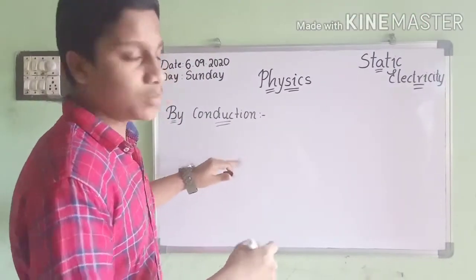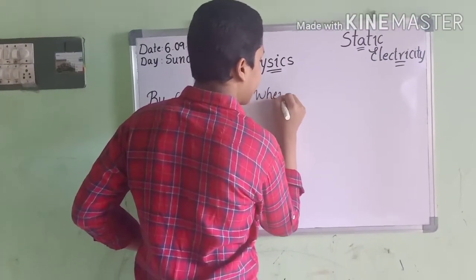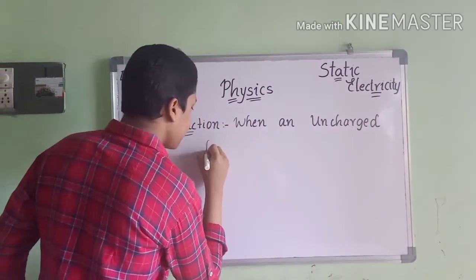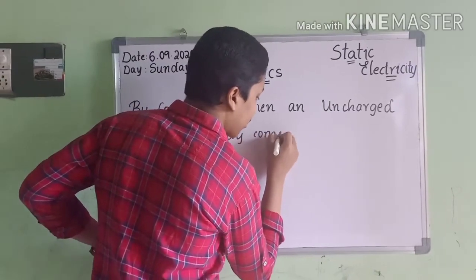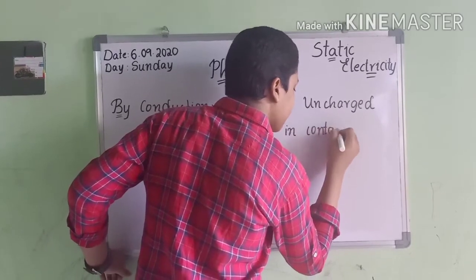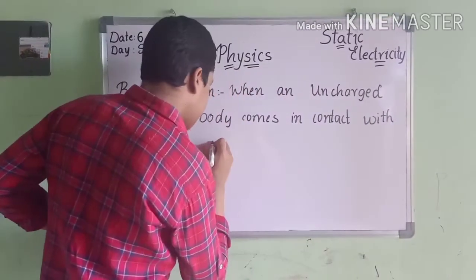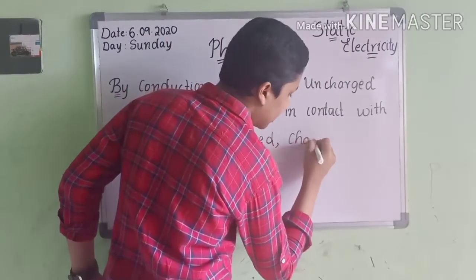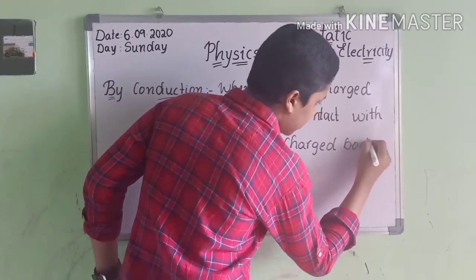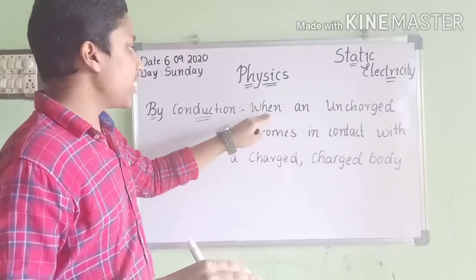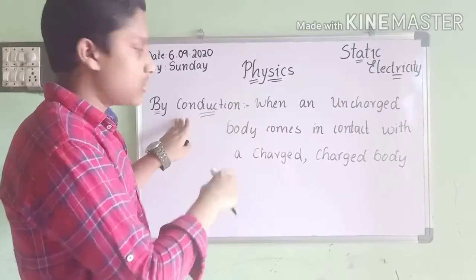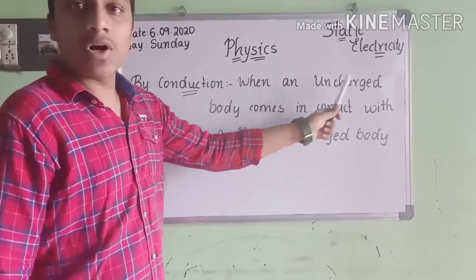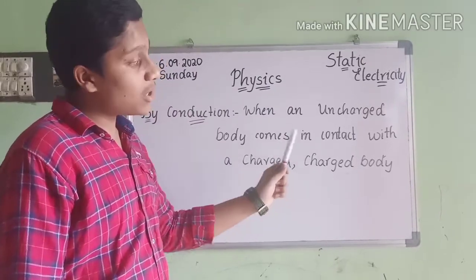Now type 2, by conduction. When an uncharged body comes in contact with a charged body, then the uncharged body also becomes a charged body.